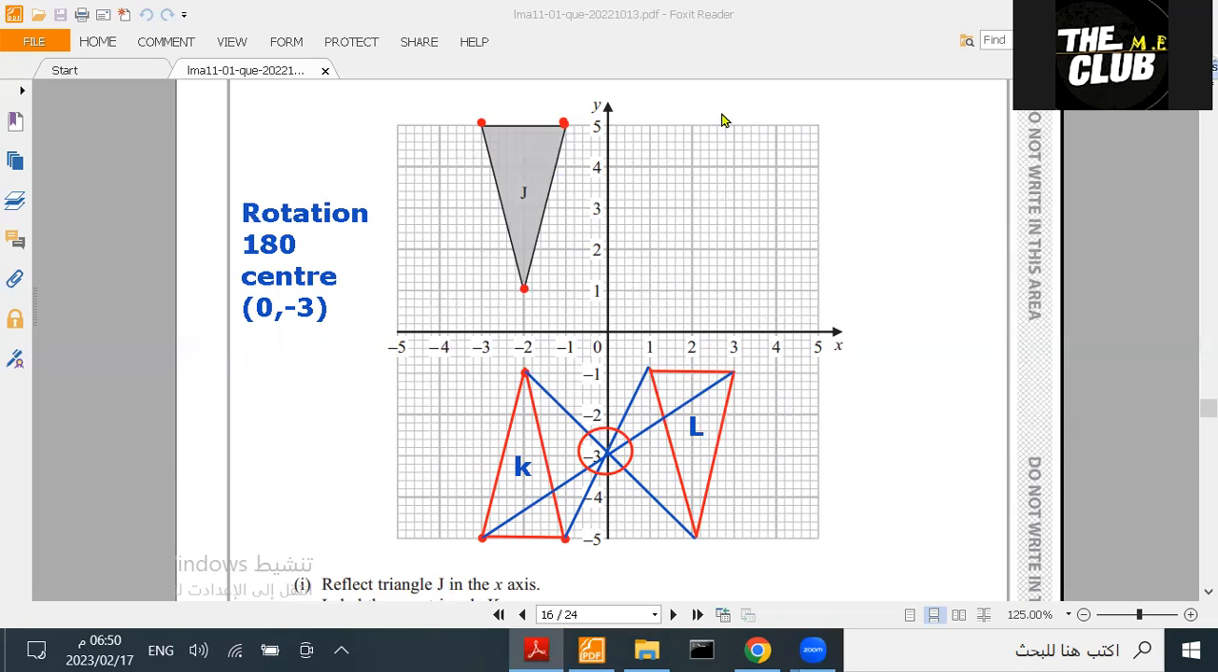Now let's move on to the next question. I hope you understood the idea. I know it's a little bit confusing, but it's understandable. You can see the center and you can use it, okay? Now let's move on to the next question.